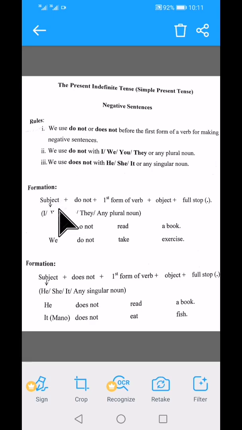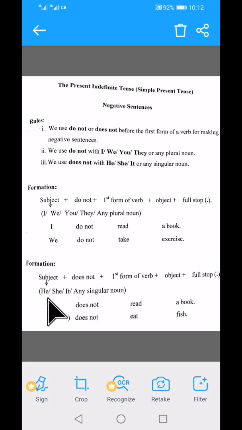Formation देखें. Subject, do not, first form of verb, then object, and at the end of the sentence you add full stop. I do not read a book. Okay, with I, we, they, you, you use do not and then first form. We do not take exercise.